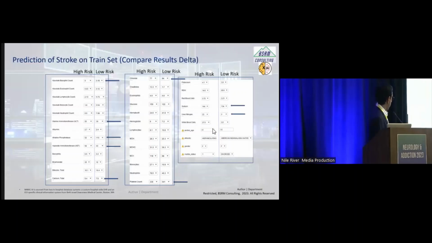If you look at the platelet count, 541 platelets, which is a very high platelet count, actually has a low risk compared to 338, which is also within the normal limits. Sodium, again, as you can see, high sodium has a high risk. And urea nitrogen shows a huge difference between the patients who have a high risk and a low risk.